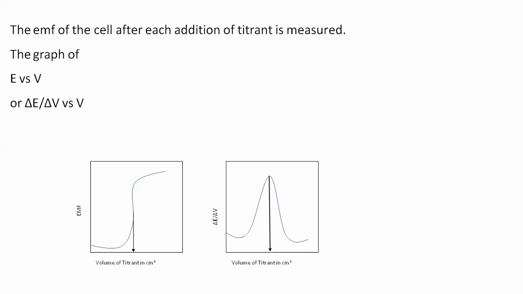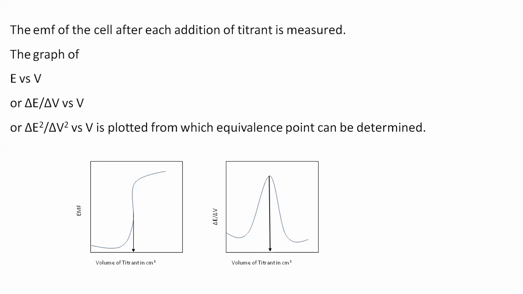So the graph of potential, or EMF, versus volume of titrant is plotted, from which the equivalence point can be determined. This is a graph of potential difference against volume of titrant.